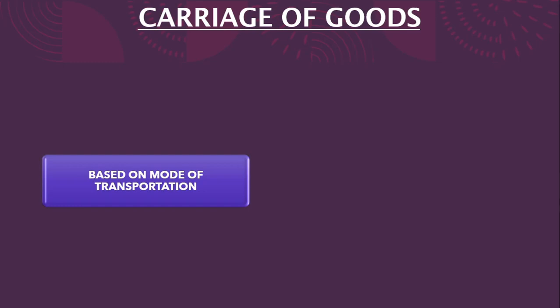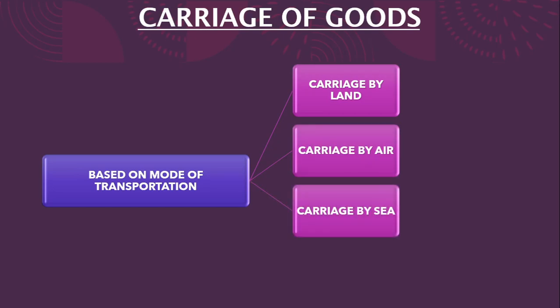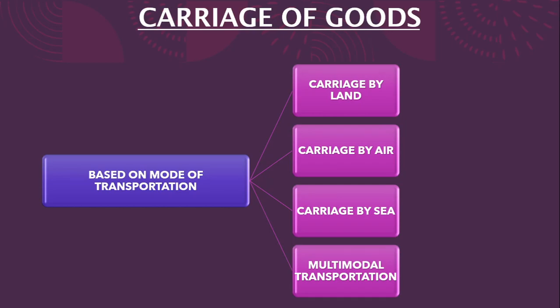So basically, based on the mode of transportation, it can be classified. That is carriage by land, carriage by air, carriage by sea, and multimodal transportation. Because in most cases nowadays, due to increased globalization and since cargo is exported and imported at a higher rate among the countries, there could be multimodal transportation because at a stretch or in a particular transaction, land, air, and sea could all be used.